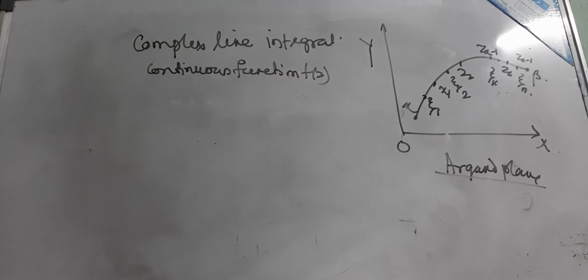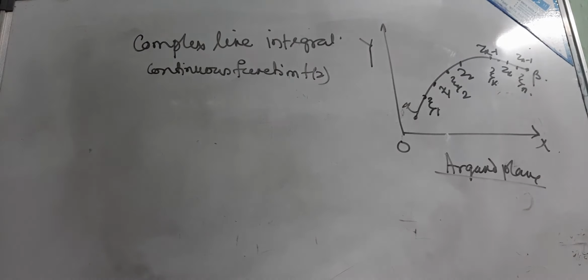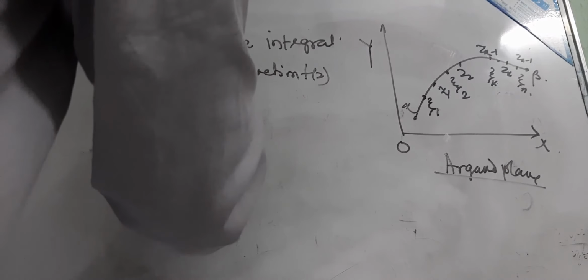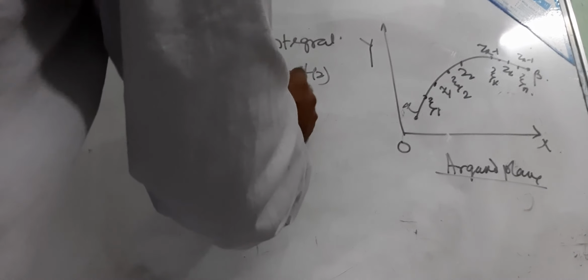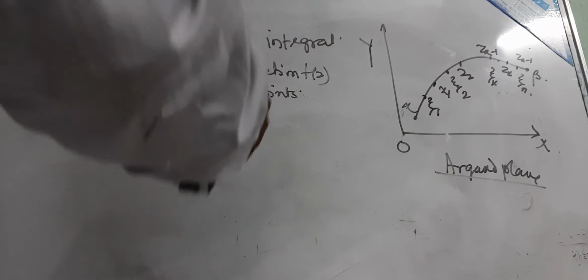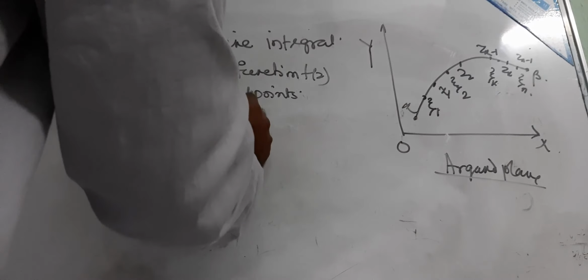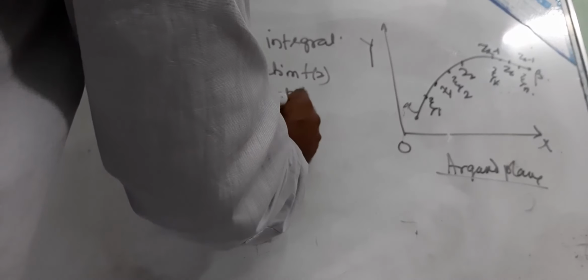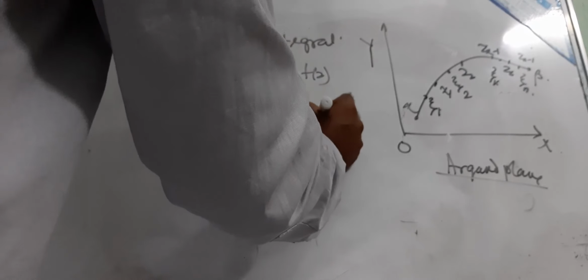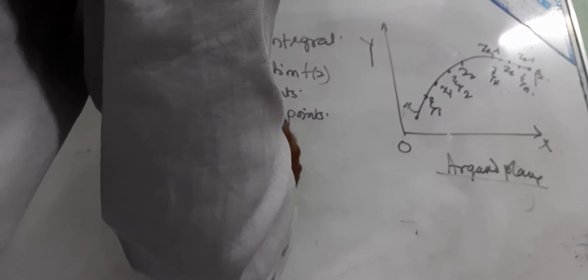This function, which is a continuous function plotted in the Argand plane, has a finite length with endpoints alpha and beta. So we subdivide this finite length into n parts by n minus 1 points, that is z1, z2, up to zn minus 1.